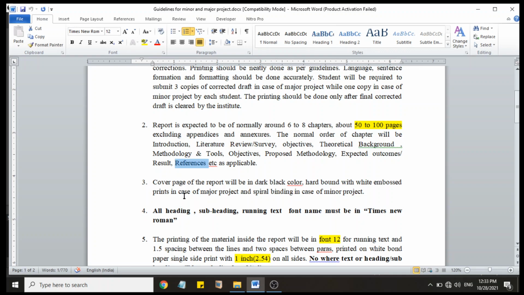Third point is, cover page of the report will be dark black color, hard bound with white embossed print in case of major project, and spiral binding in case of minor project.